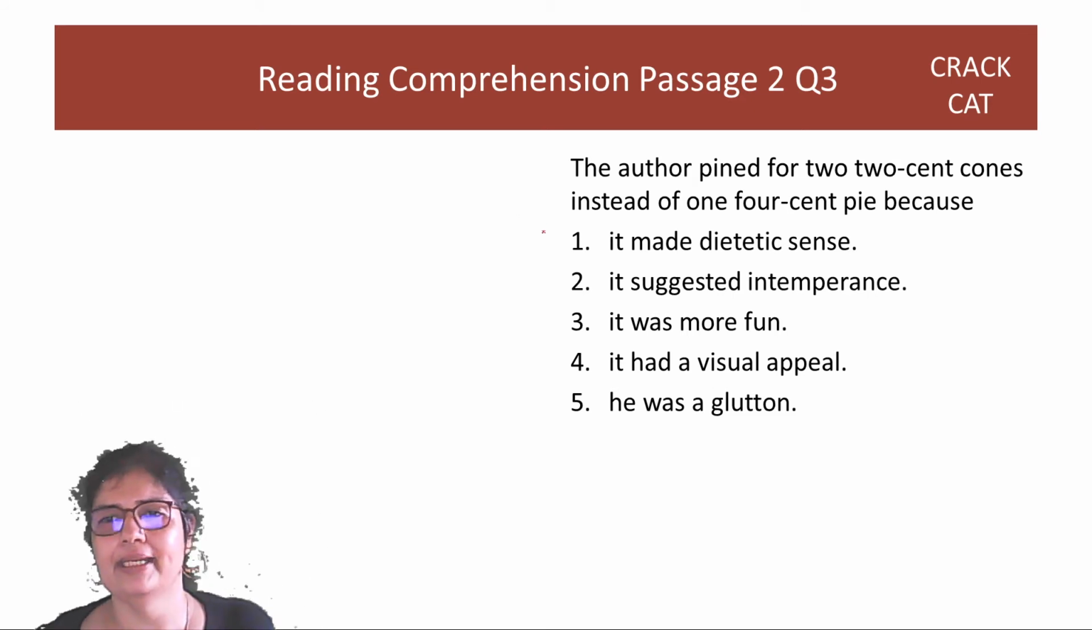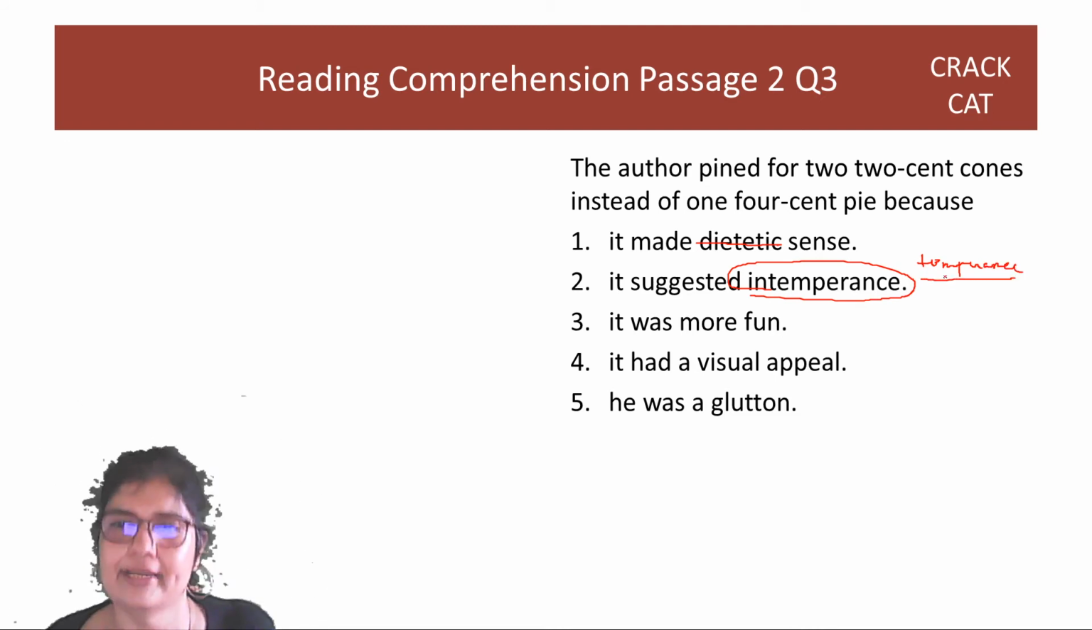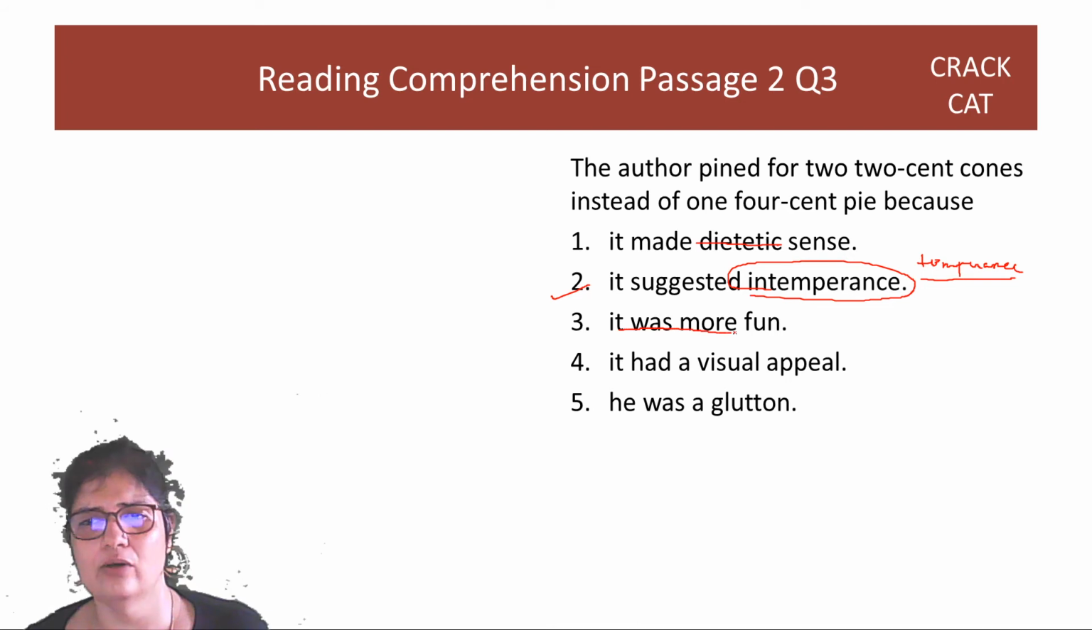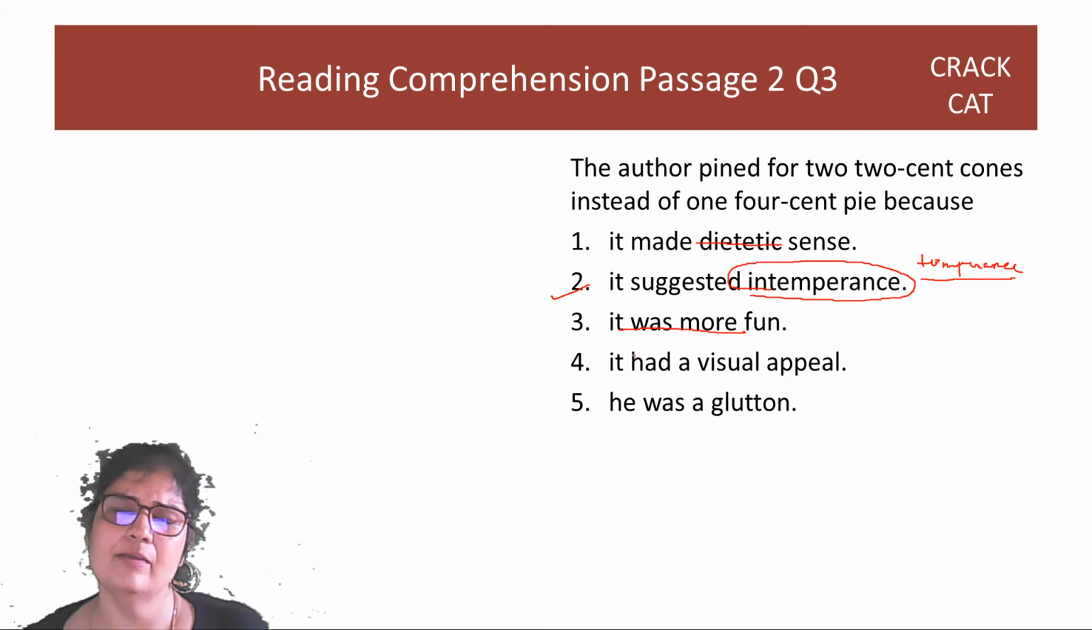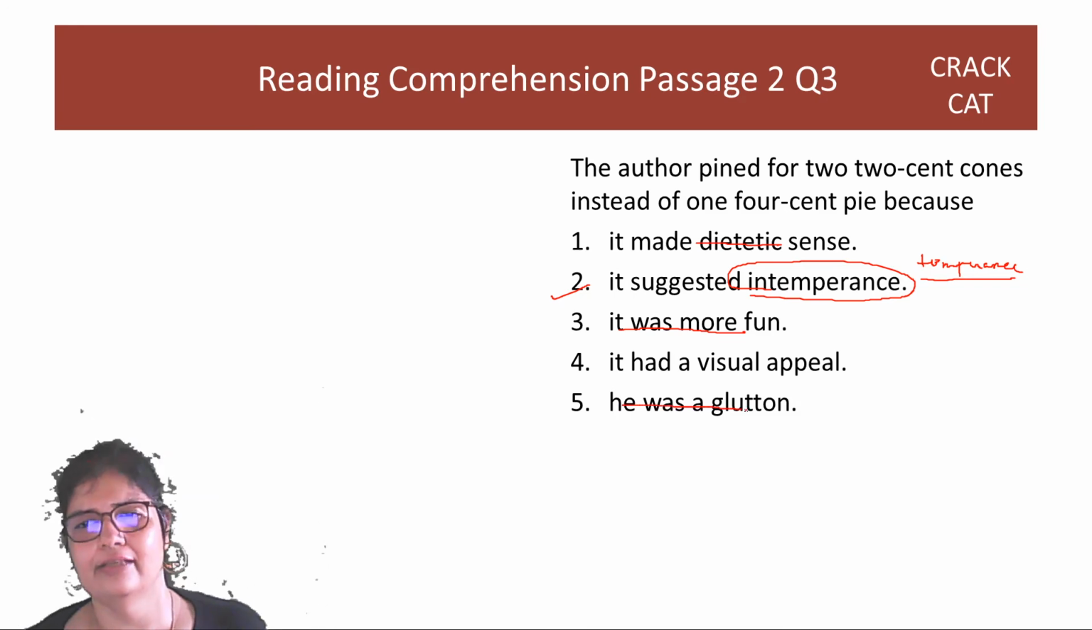It didn't make any diet sense. It represented excess, which is the same as intemperance. To show temperance is to show discipline, is to show that you are moderating things. Intemperance is absence of discipline, excess. So 2 looks good. It was more fun. No, that was not why the author liked it, because it showed excess. He was not a glutton, definitely.